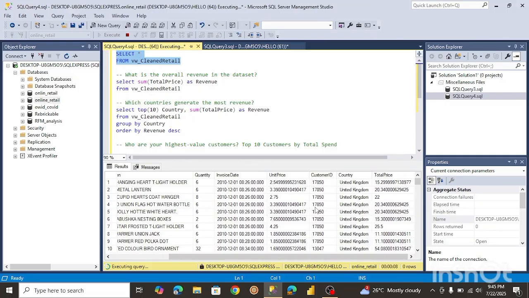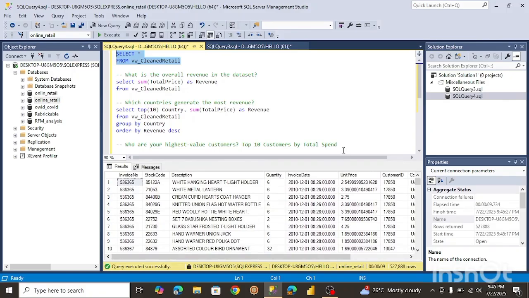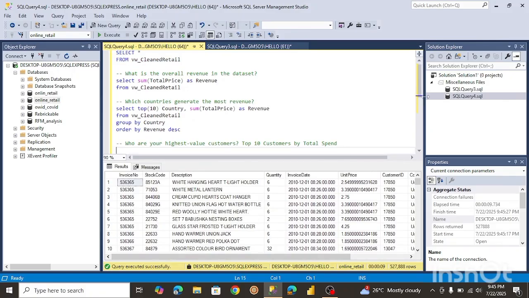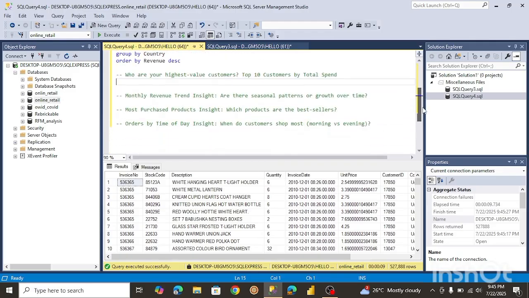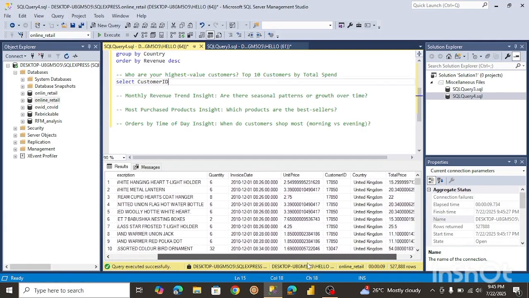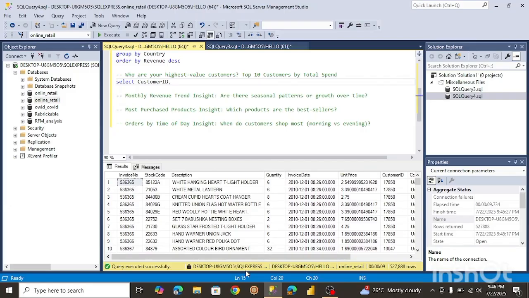This data set doesn't include customer name, so we're only going to rely on customer ID over here. We're going to select the customer ID. We're also going to need to know the total spend, so we're going to select the total price. That will be the sum of total price.